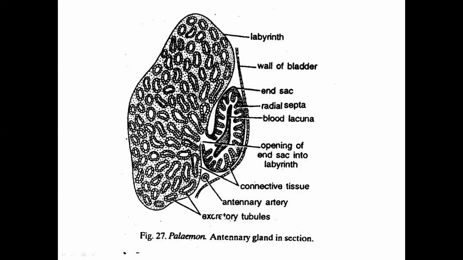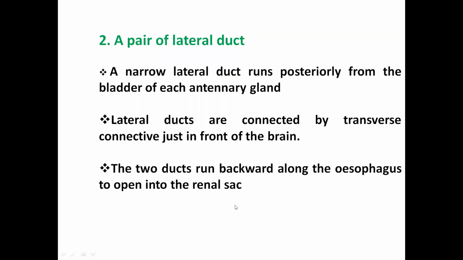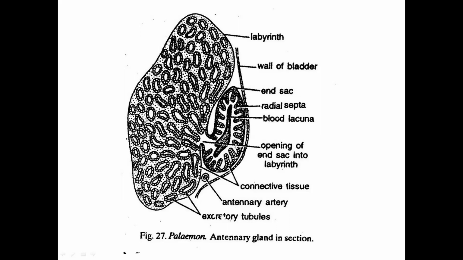And here this is the end sac. This end sac has the blood lacuna, which has the blood supply, and this labyrinth is connected to the bladder, which has a thin, single cell layered wall. It opens to the exterior environment through a small pore which is known as the renal pore, and a small tube which is known as the ureter.